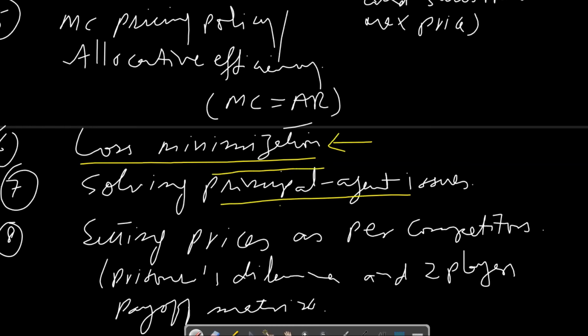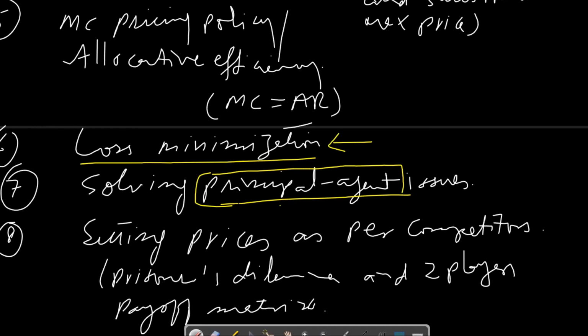There are a lot of issues which keep arising between principal and agent, meaning owner and the worker. Owners generally want maximum profit, they want workers to do a lot and they want to pay less. On the other hand, agents, that is workers, want to get maximum revenue and they don't want to work, or they want to work fewer hours.